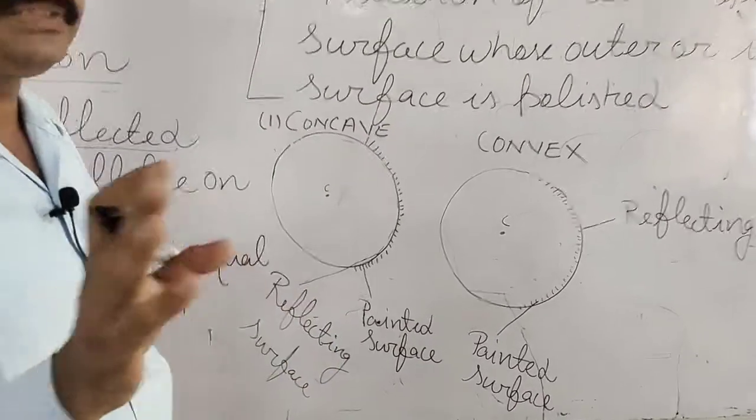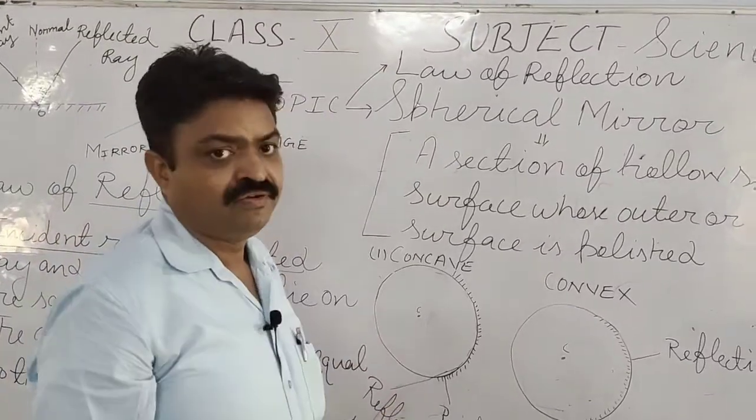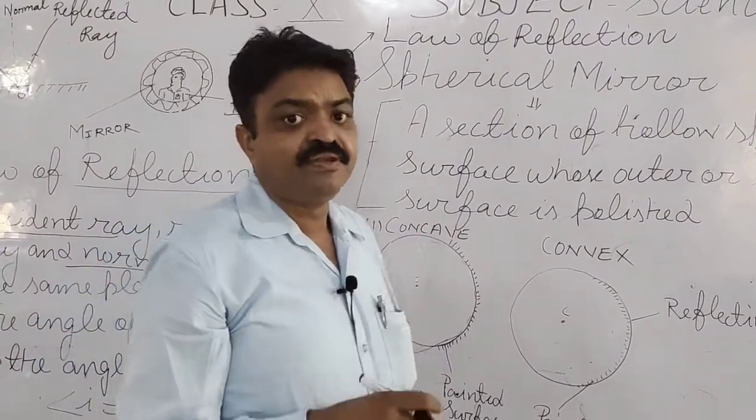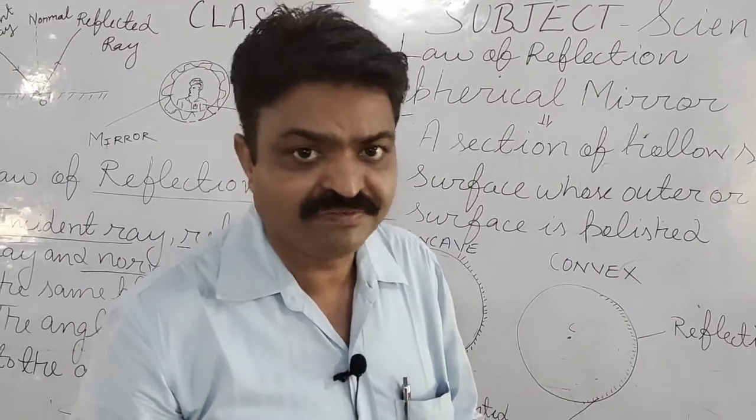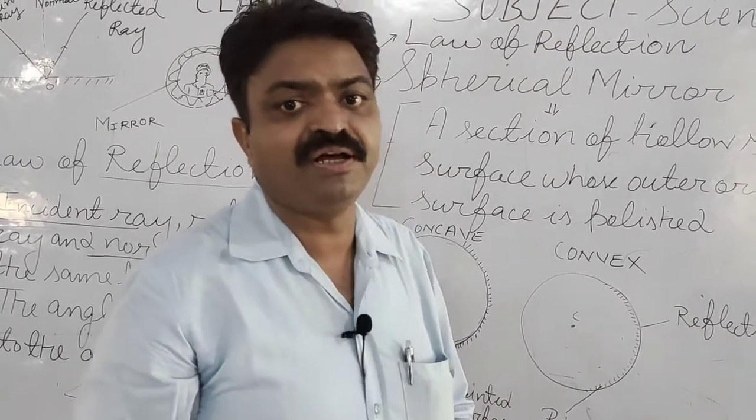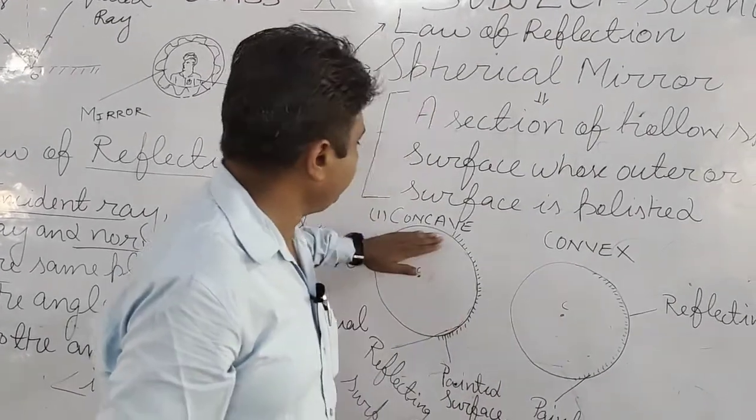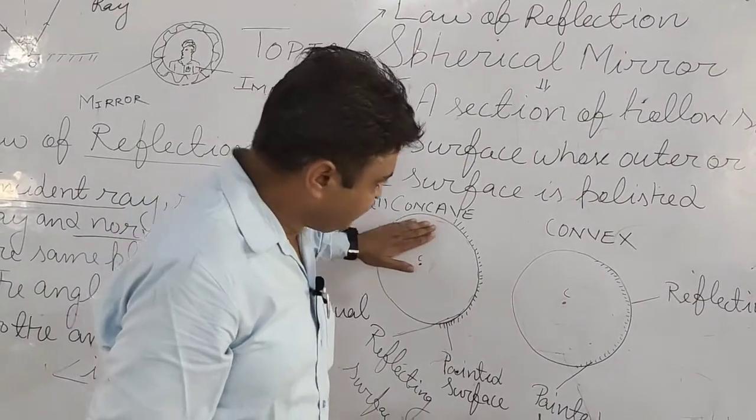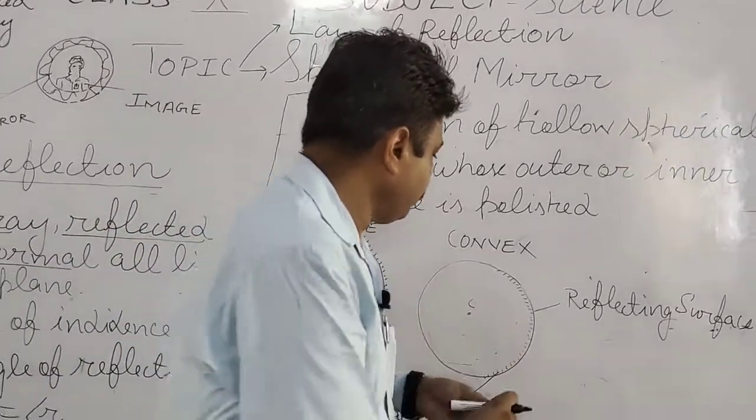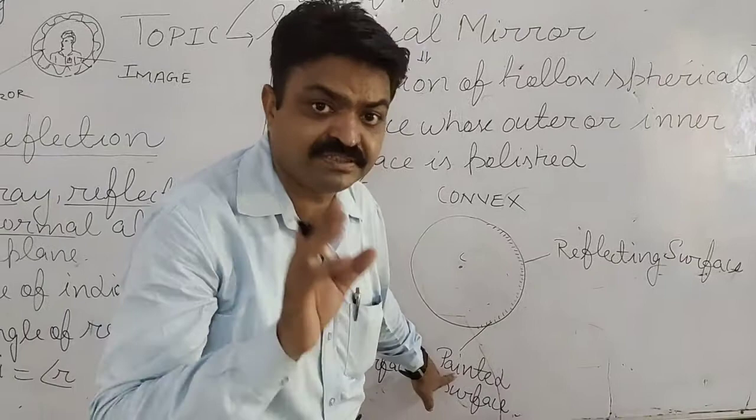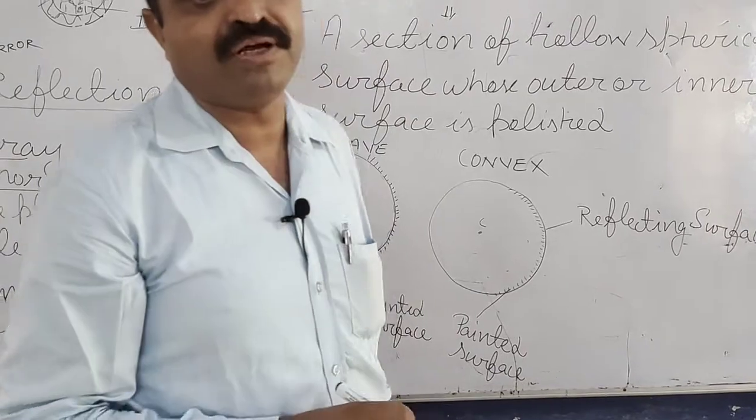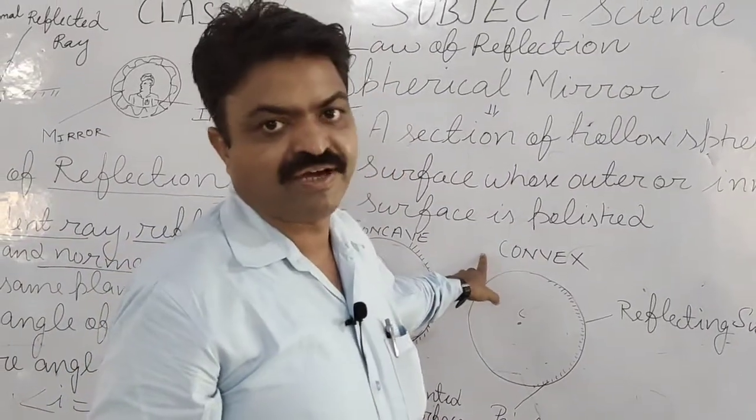So what is the definition of the concave mirror? You can write: a concave mirror is the mirror in which the outer surface is polished and the inner surface is reflecting. That spherical mirror is known as a concave mirror. And the spherical mirror in which the inner surface is painted or polished and the outer surface is reflecting is known as a convex mirror.